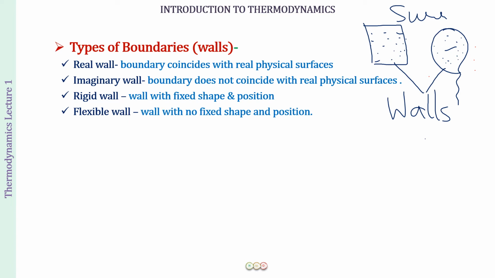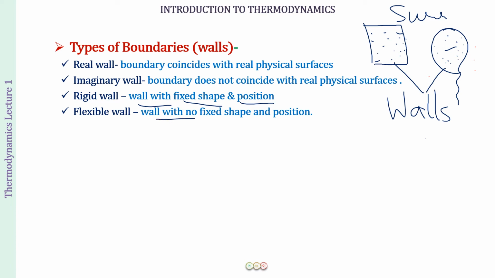Now what type of wall is the wall of the room and what type of wall is that of a balloon? Are they the same? No, they are not. If you consider the wall of your room, the wall is going to be of a fixed shape and a fixed position. The shape of the wall of your room is not going to change unless you break it and make a new one. Similarly, the position of the wall of your room is also fixed. It is not that you will go to school and when you come back, you will find that the wall of your room is in your neighborhood, some other house, right? That is not going to happen. It is going to be there where you left it while going to school. So that is fixed. But what about the balloon?